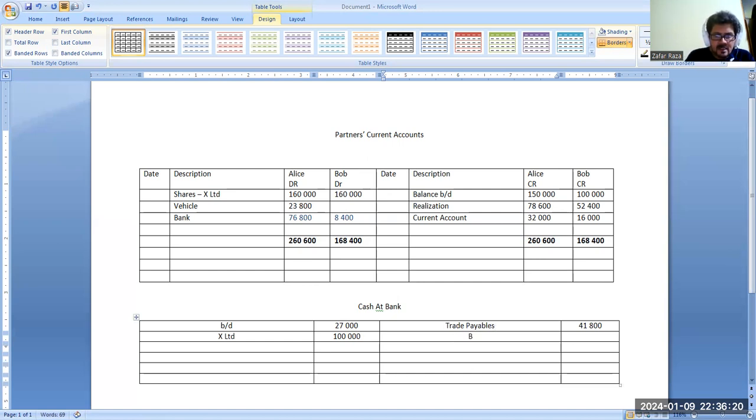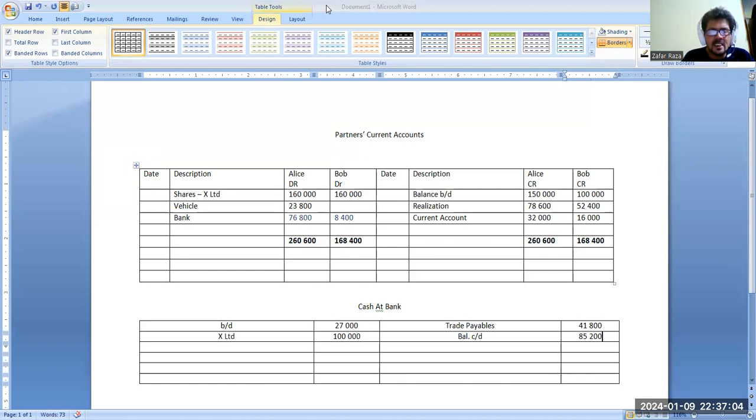So the balance c/d available with us for bank is how much? 127,000 debit minus 41,800 credit makes 85,200 available. So if we add these two figures, 76,800 plus 8,400, yes, 85,200 cash is available with us. This is the checkpoint. Please check at the end. Do we have that much cash at bank available which we can pay to the partners according to the requirement? Got it?